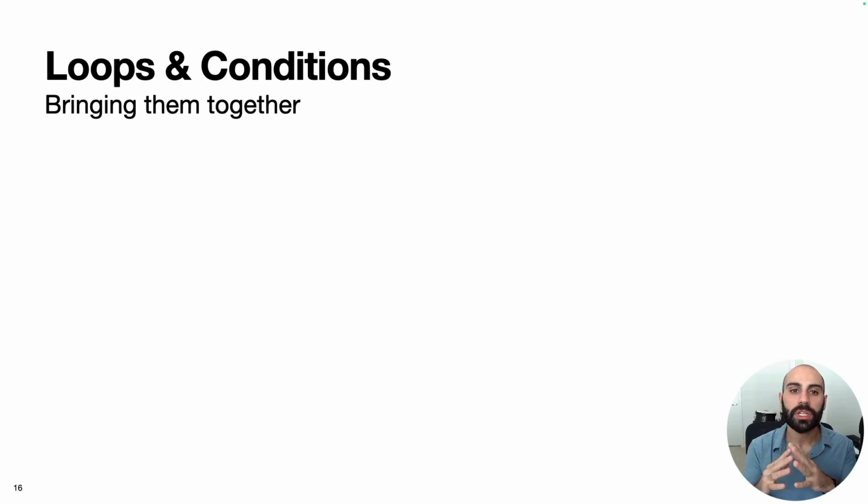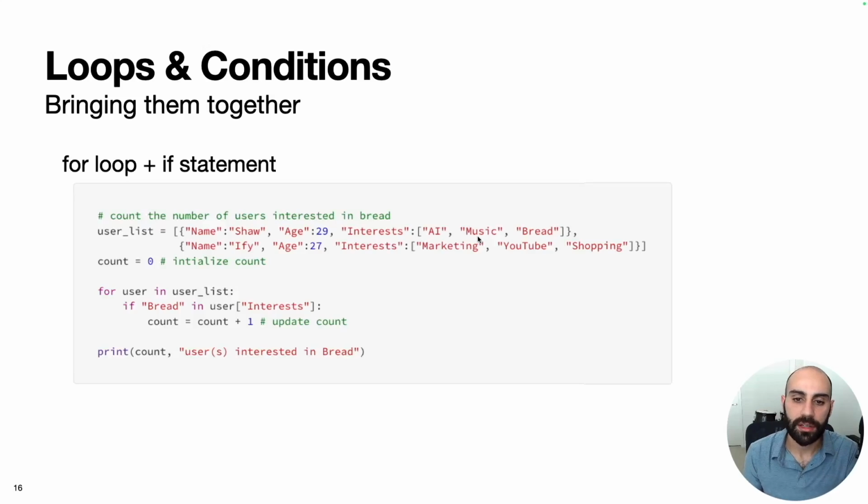But we can also bring loops and conditions together. So an example of this is if we wanted to count the number of users in a list that are interested in bread. Here we're going to define a user list, which is a list of dictionaries, and it's going to have two elements. We'll have the first element being a dictionary corresponding to the user Shah, and then we'll have a second dictionary corresponding to the user Iffy. Then we're going to initialize a count variable. So we have this variable called count, and we're going to set it equal to 0.